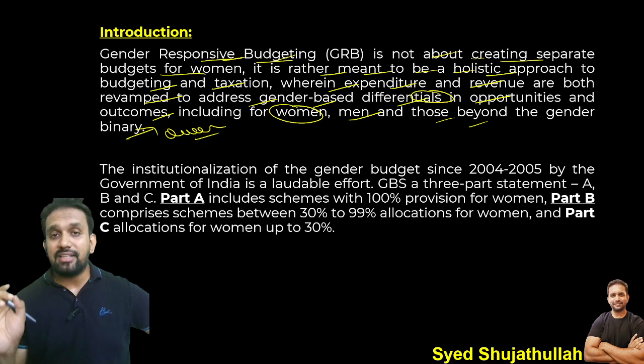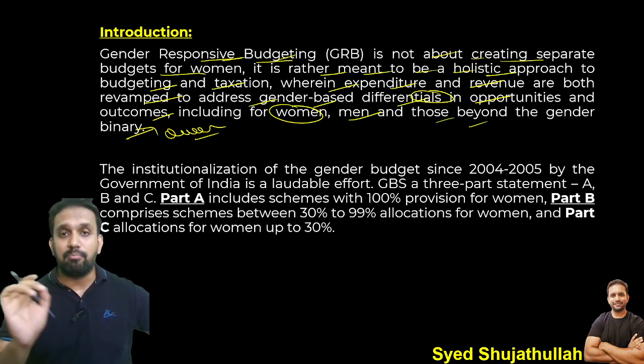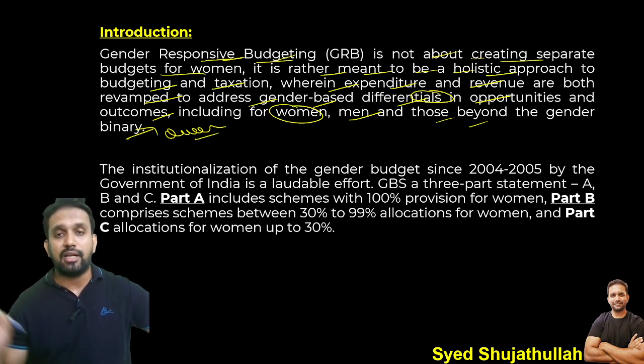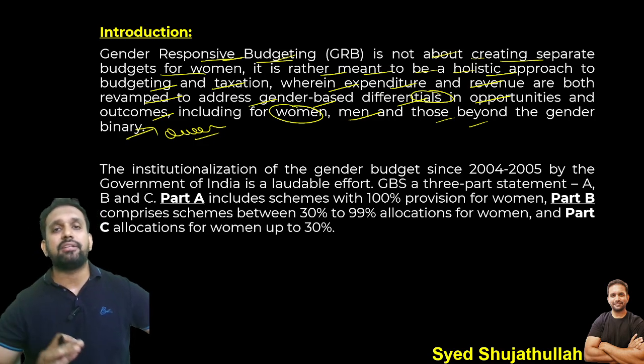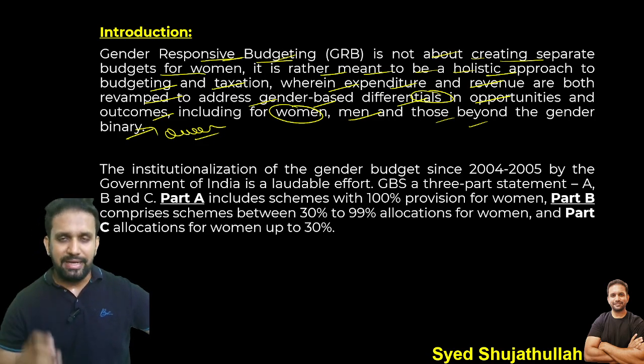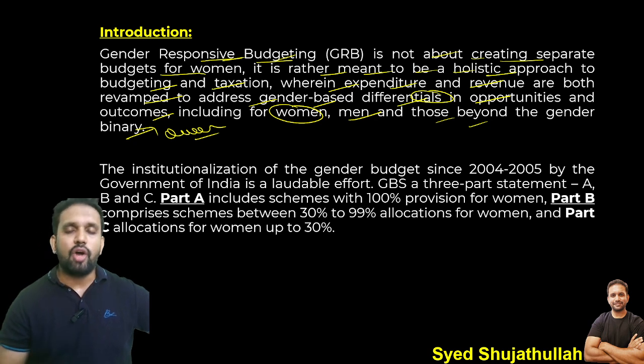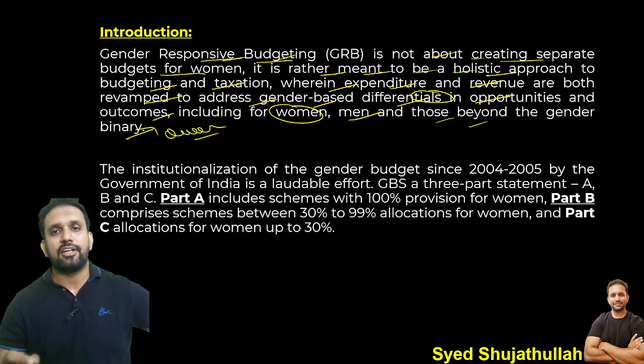Whenever there is a possibility where the male gender is also having problems with regard to literacy or health, whatsoever, in that case also male gender budgeting may come into existence. But in our country, in common parlance, gender budgeting is related to what?